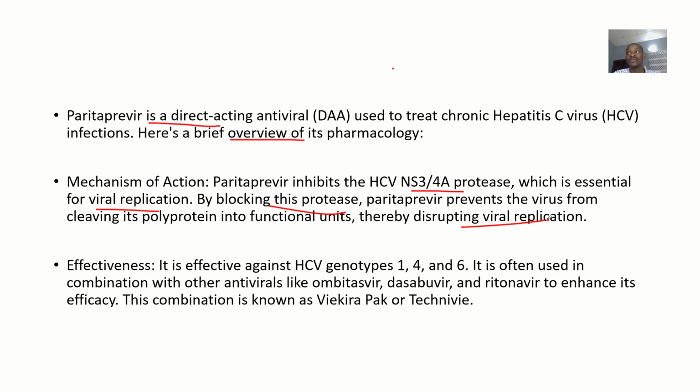If a virus is not able to multiply and make copies of itself, it will not be able to affect you like that. So what is the effectiveness of this drug? It is effective against hepatitis C virus genotypes 1, 4, and 6. It is often used in combination with other antivirals like ombitasvir, dasabuvir, and ritonavir.